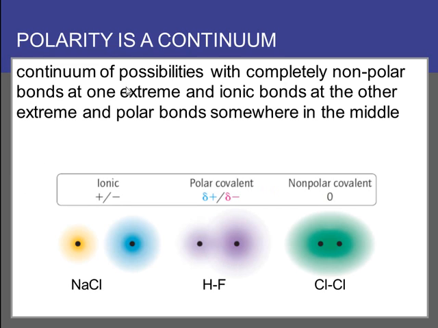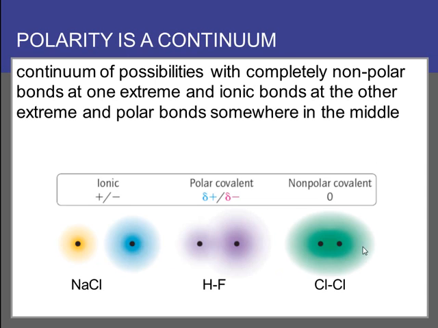So polarity is a continuum. It's a continuum of possibilities with completely nonpolar bonds at one extreme and ionic bonds at the other extreme, where we've actually switched the electron from the sodium onto the chlorine. That's what happens in sodium chloride. We get a positive sodium, negative chlorine. Whereas polar covalent bonds are somewhere in the middle, depending on their degree of polarity. Some can be slightly polar, some can be very polar, like this HF bond. And so they lie somewhere in the middle of the ionic region and the nonpolar covalent region.